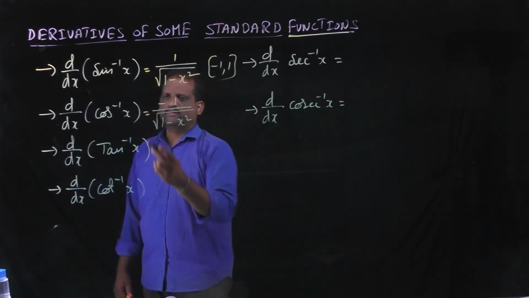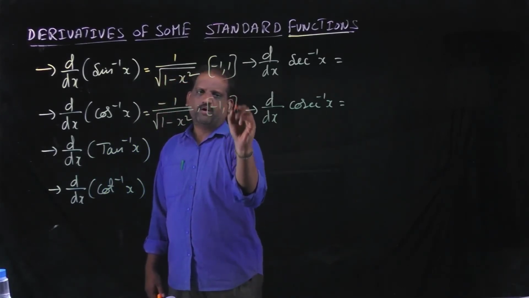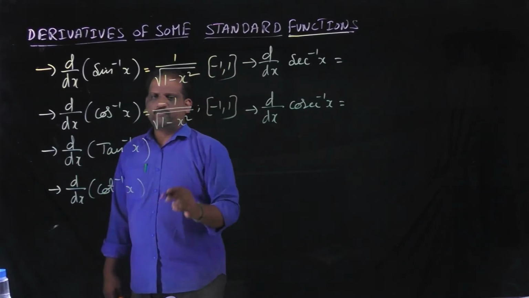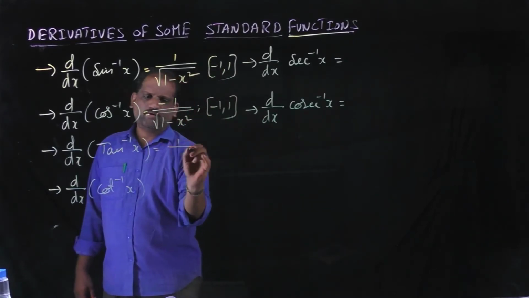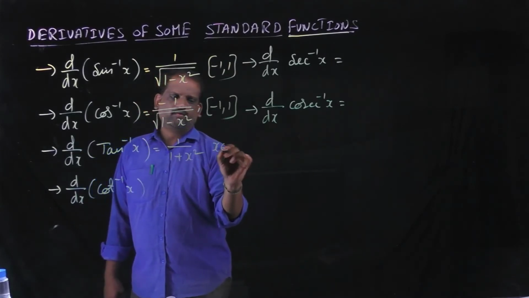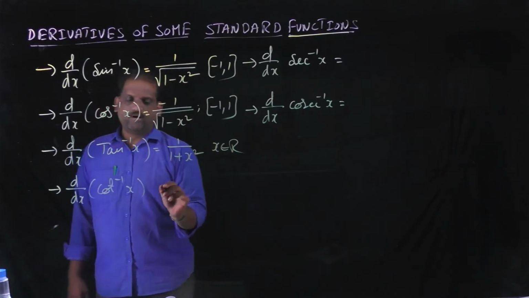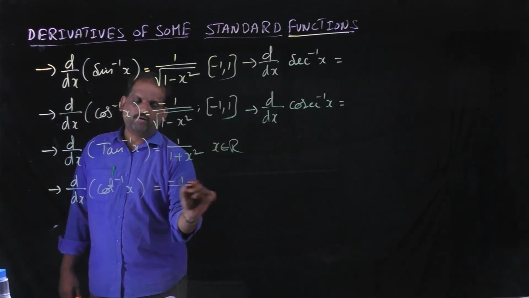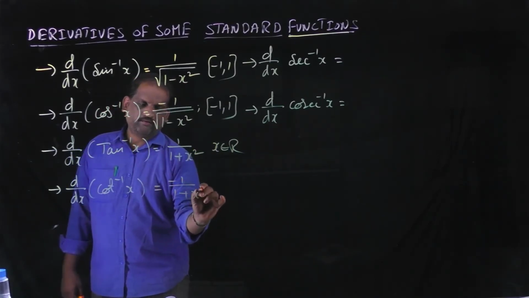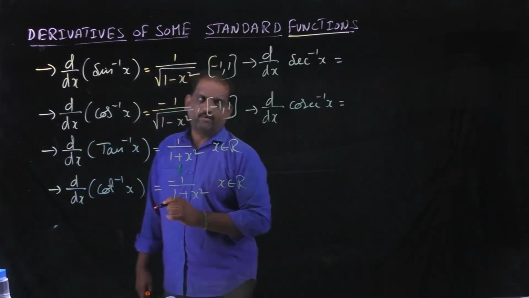Here also x belongs to the closed interval minus 1 to 1. Derivative of tan inverse of x is 1 by 1 plus x square. Here x belongs to R, any real number. Next, derivative of cot inverse of x is minus 1 by 1 plus x square. Here x belongs to any real number.